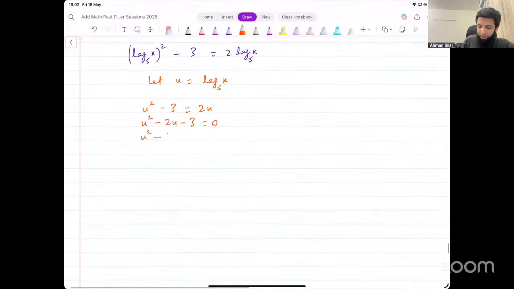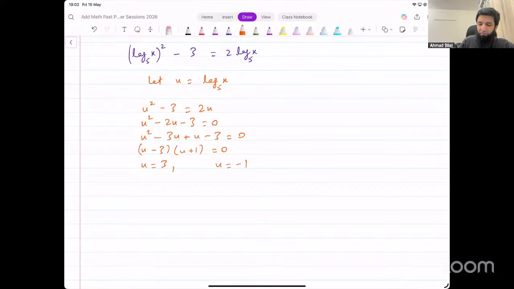u squared minus 3u plus u minus 3 equals 0. We get two factors from this, u minus 3 and u plus 1. So that means u is either equal to 3 or u is equal to negative 1. Now put that substitution back. Log of x base 5 equals 3, or log of x base 5 equals negative 1.